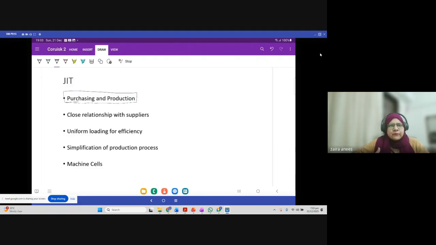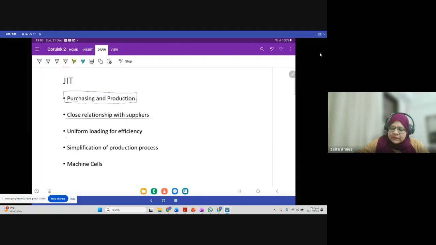Apart from that, there are a few things which we need to look at. So there should be a close relationship with supplier. This is generally the case if we are sourcing it locally, then local material can be sourced in a very short time. So in that case, you can have a close relationship with suppliers so that they can make sure that materials will always be available for the company whenever we require them, right? But in case we are importing raw material, JIT is not possible, right?